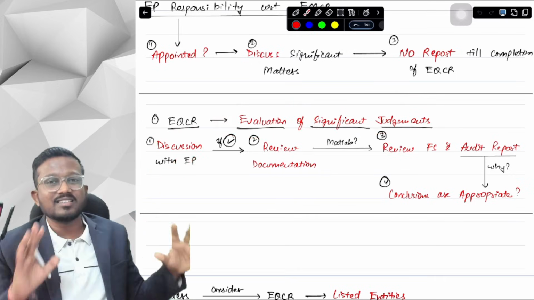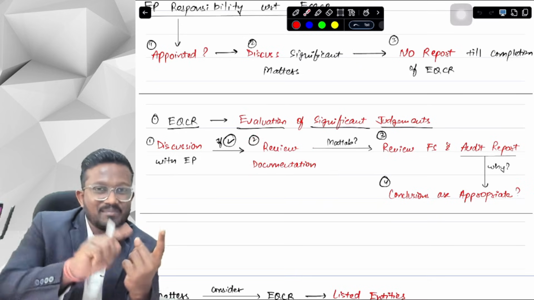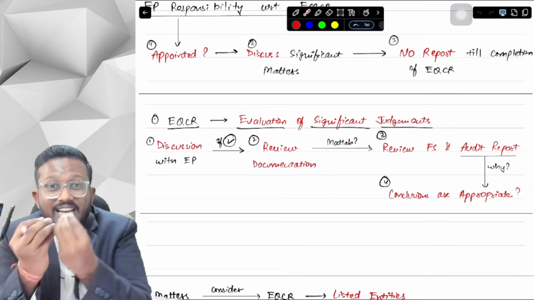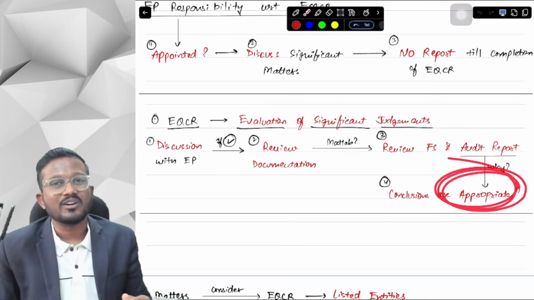If he says everything is correct, then we will review the documentation. What kind of documentation, sir? Financial statements and auditor's report. Financial statement is okay. Why auditor's report? Because we need to see whether the conclusions that are there in the auditor's report are appropriate or not.